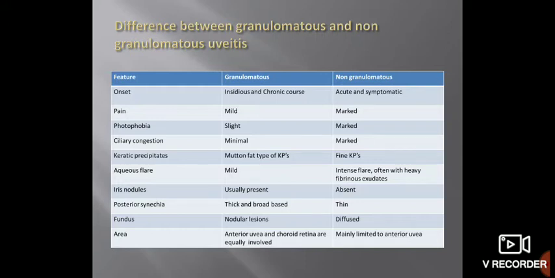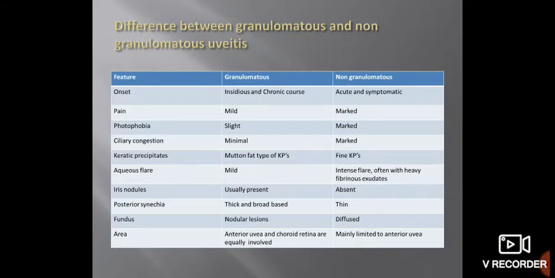Pain is mild in granulomatous uveitis, while it is marked in non-granulomatous uveitis. Photophobia is slight in granulomatous uveitis, while in non-granulomatous uveitis it is marked. Ciliary congestion is again marked in non-granulomatous uveitis.